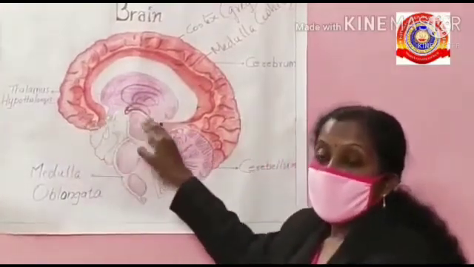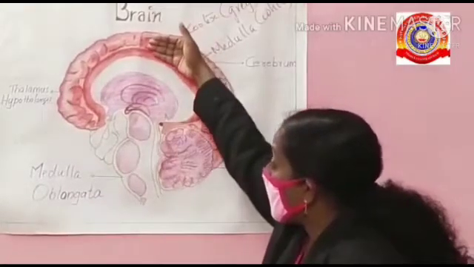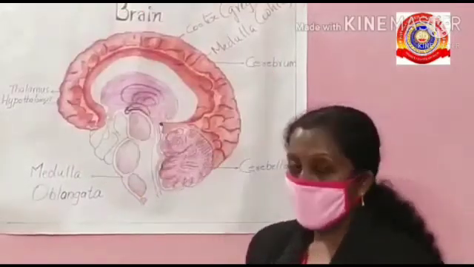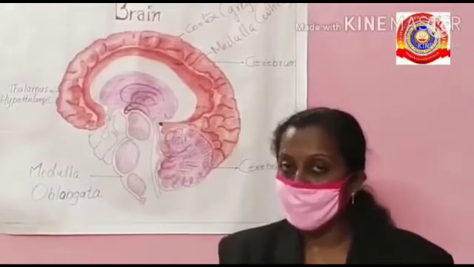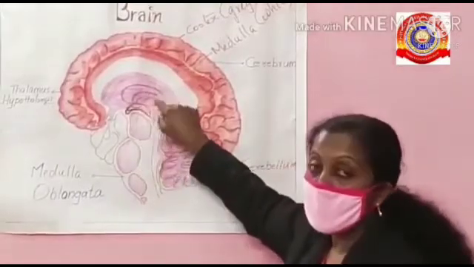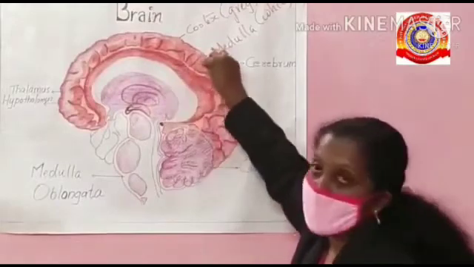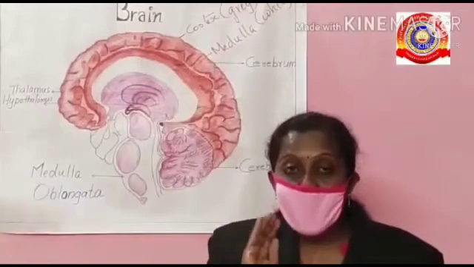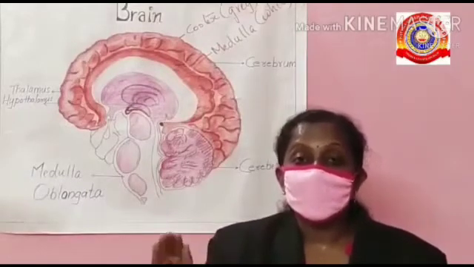The next one is the thalamus. You can see the position of the thalamus: it is seen just below the cerebrum. The peculiarity of the thalamus is that it acts as a relay station of impulses. That means the main center of impulses is the thalamus. It is the thalamus that sends important impulses to the cerebrum. That's why it is called the relay station, to and from the cerebrum.